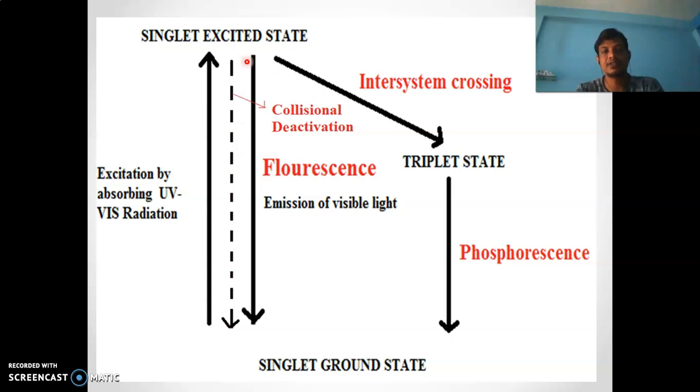And the third one is that from the singlet excited state it goes to the triplet state, and this process is called inter-system crossing. This happens only in the absence of oxygen or at low temperature. And from this triplet state, when it comes back to the singlet ground state by releasing electromagnetic radiation, this process is called phosphorescence.